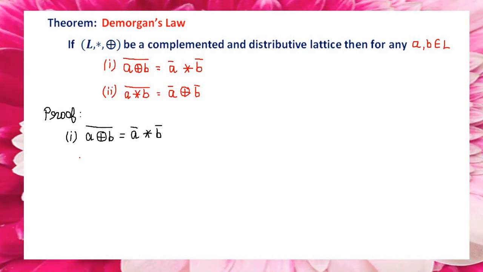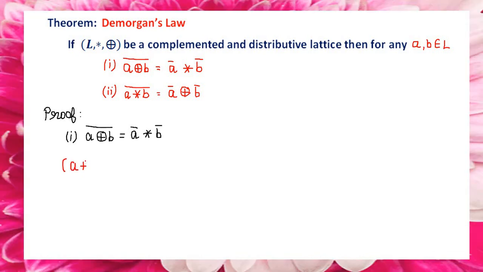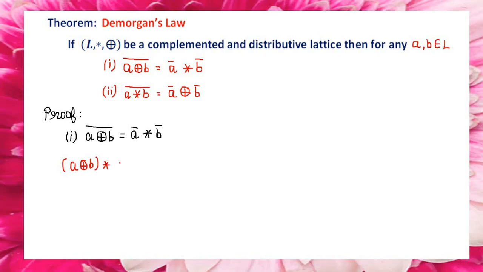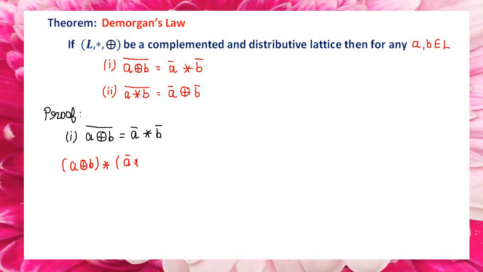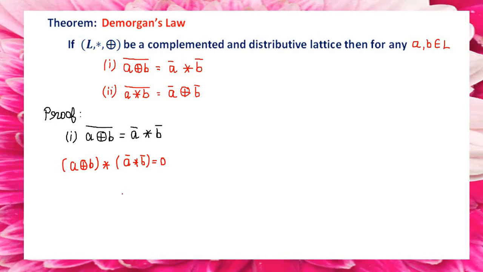So the first proof will be, for assumption I am taking A direct sum B star A bar star B bar equal to 0. So like that I have taken.